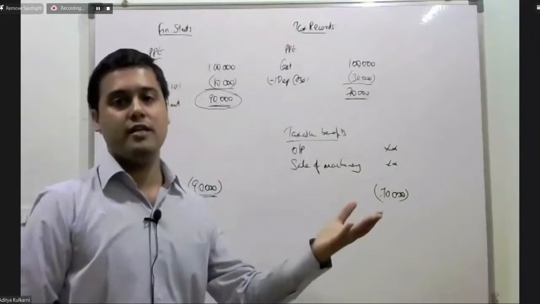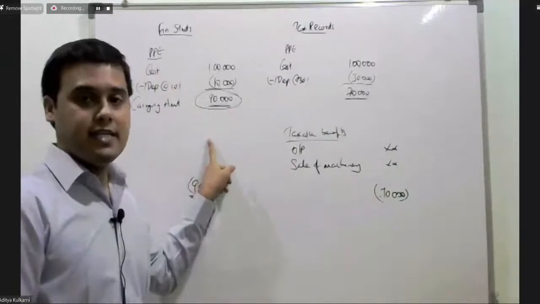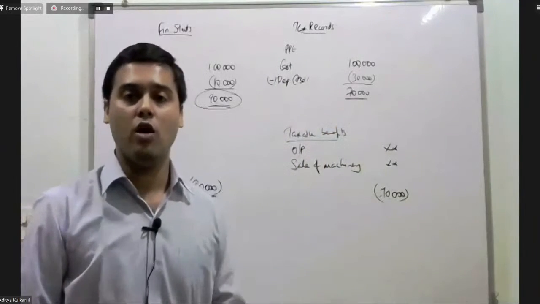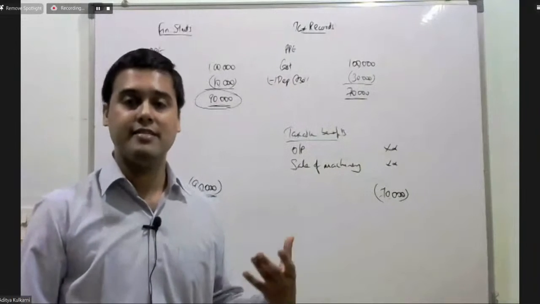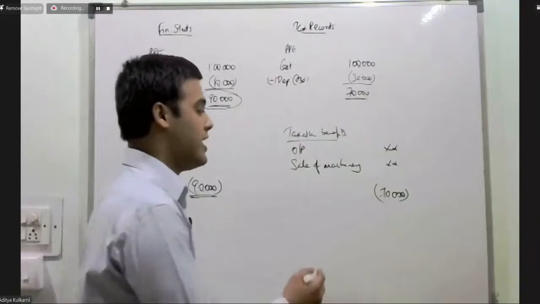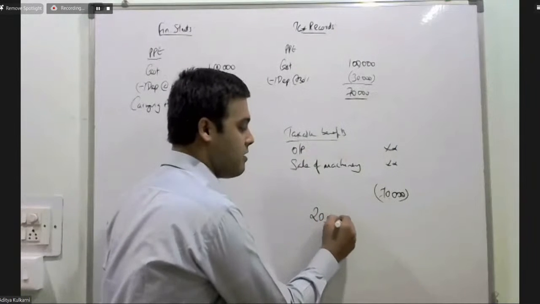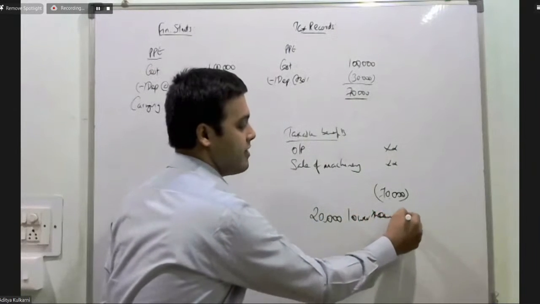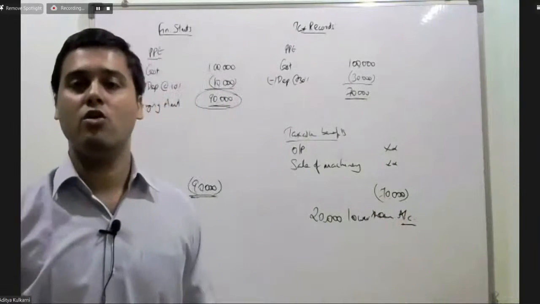In the future, I cannot deduct 90,000. I can only deduct 70,000. So I will be deducting 20,000 lower than accounts.